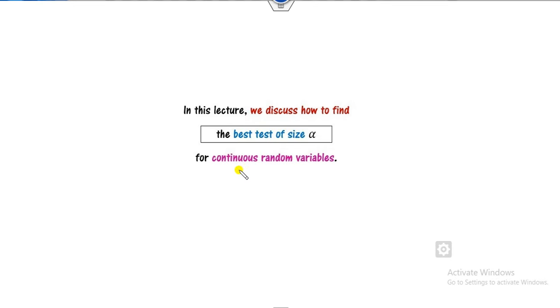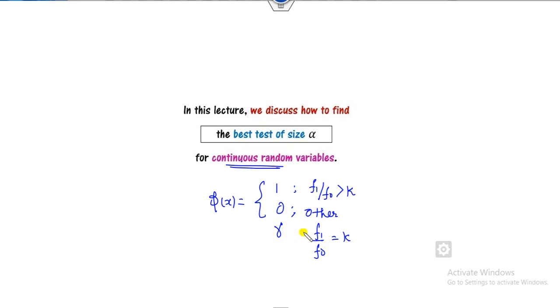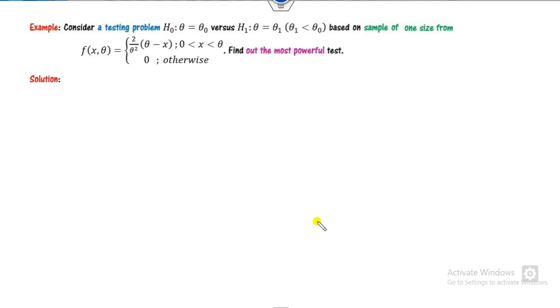So in this lecture, we will describe only the continuous random variable. That is, our target is to construct the value of only k, otherwise 0. This is my phi of x. If again I recall, if it is discrete, then you have to define gamma also for the equality side. But if it is continuous, then there is no need of this. So we will describe 7 examples in this video so that you are able to understand.